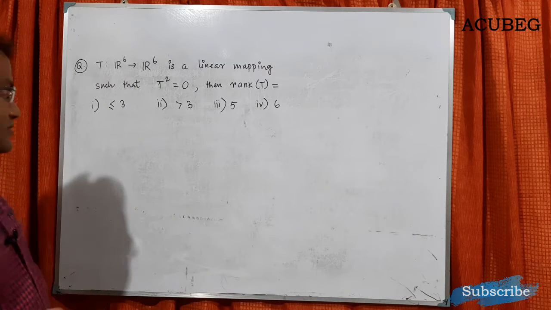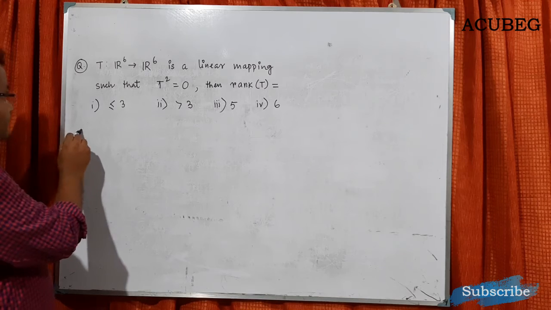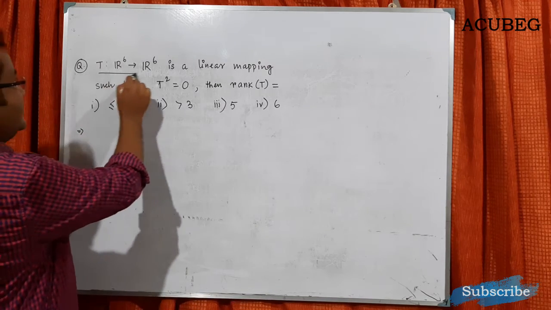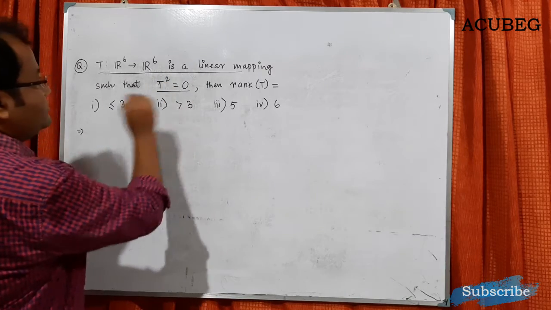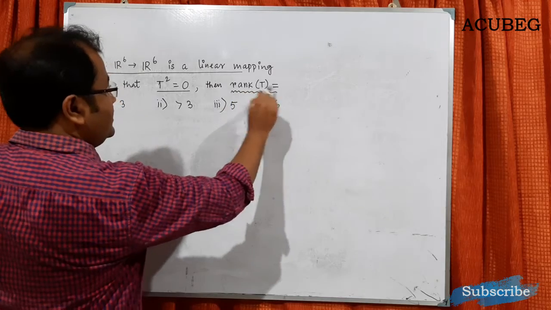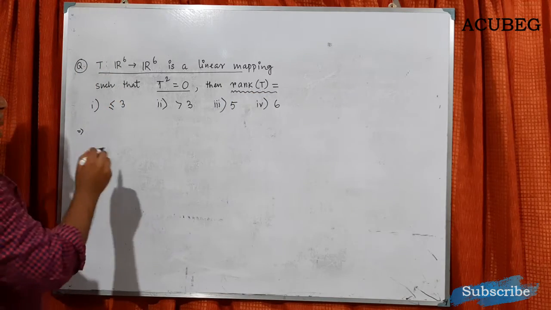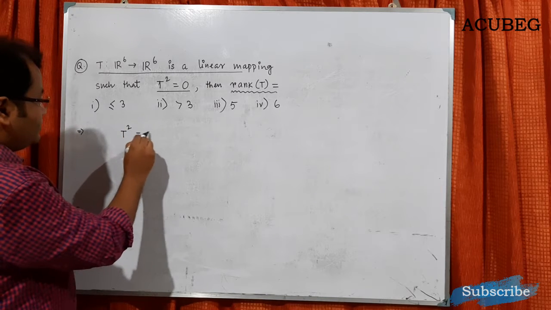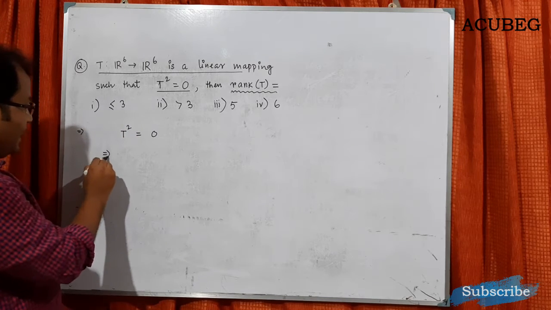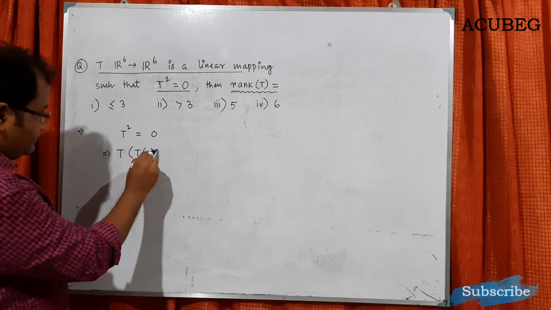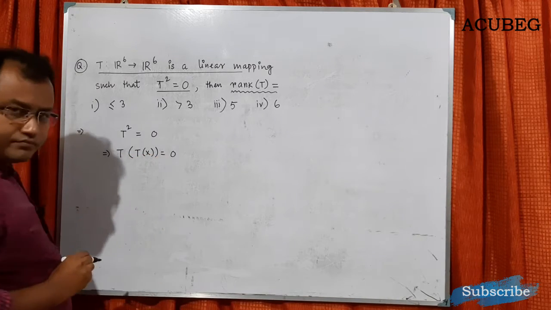There are 4 options. Now you see, what is given to us? Given is T is a linear mapping and T squared equals 0. And what we need to find is the rank of T. Now, T squared equals 0. What does that imply? That implies T of Tx equals 0.